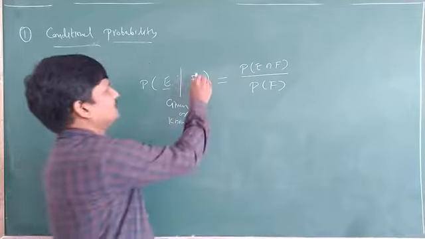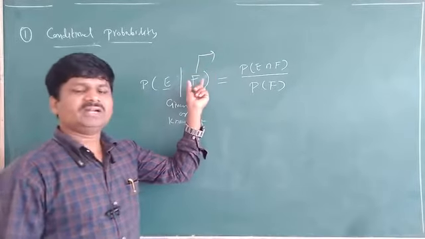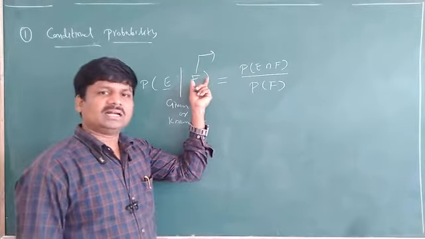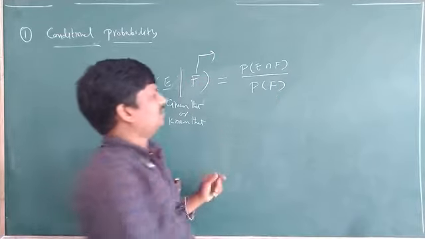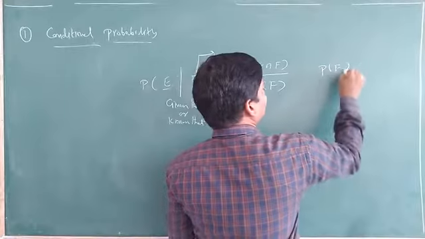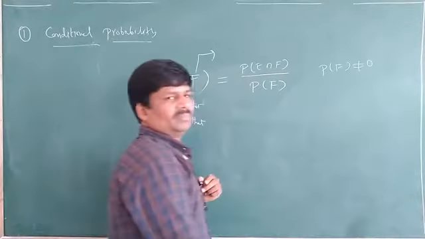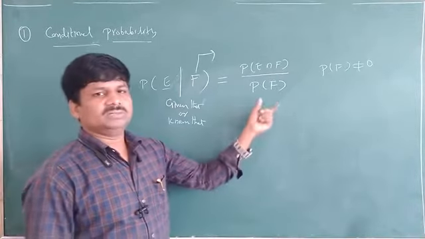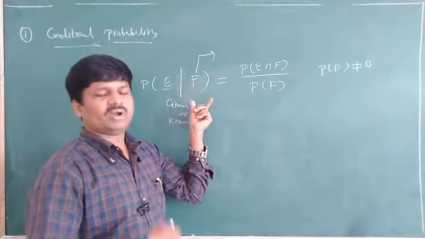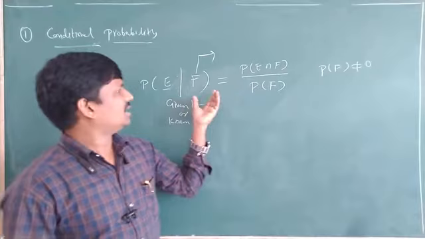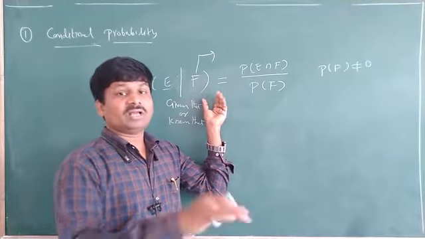Here F is the event that has already occurred, and it becomes the denominator. Always the probability of F is not equal to 0. This is the formula for conditional probability, but you cannot understand it directly, so by an example you can understand it easily.